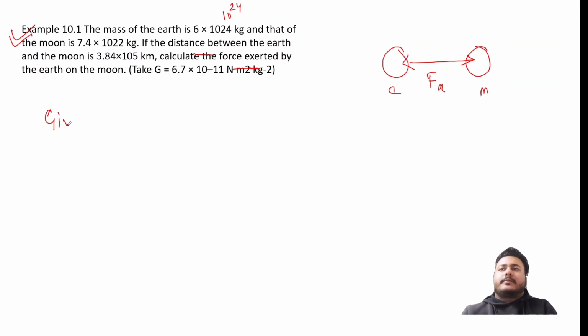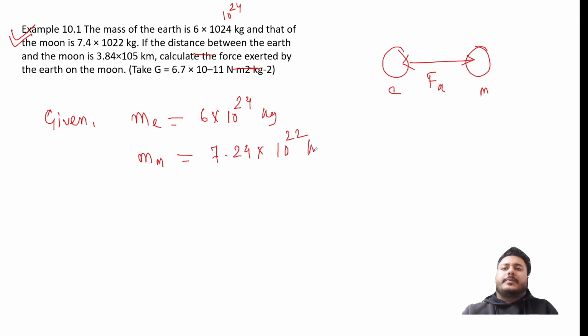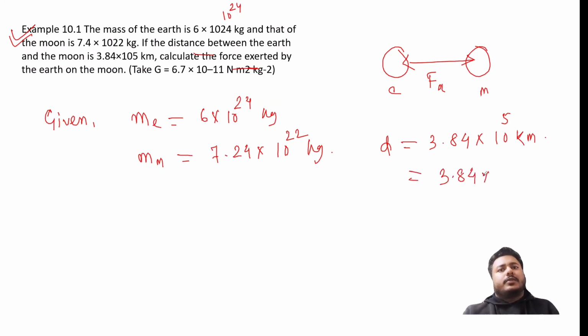Given: mass of earth equal to 6 into 10 raised to the power 24 kg, mass of moon equal to 7.4 into 10 raised to the power 22 kg, and distance is 3.84 into 10 raised to the power 5 kilometer. Now we will bring it into SI, that is 3.84 into 10 raised to the power 8 meter.